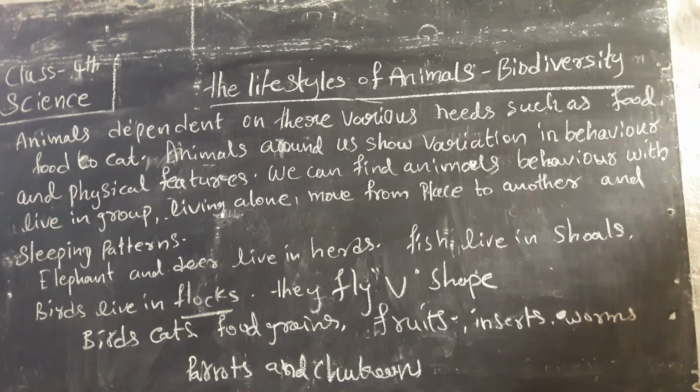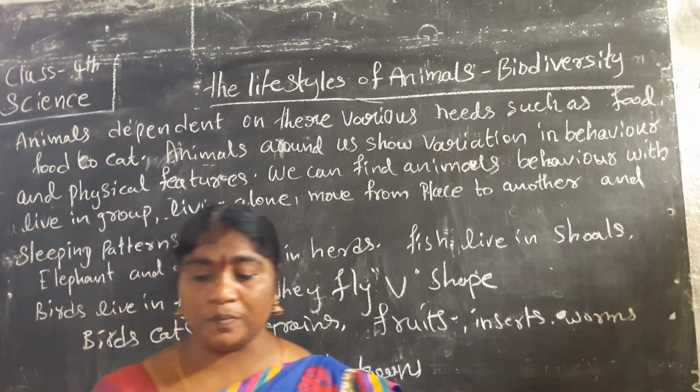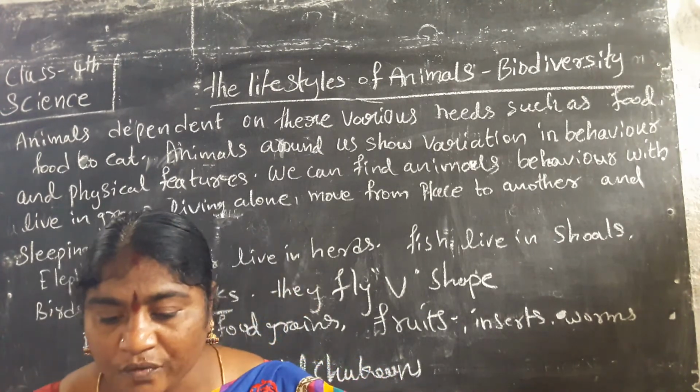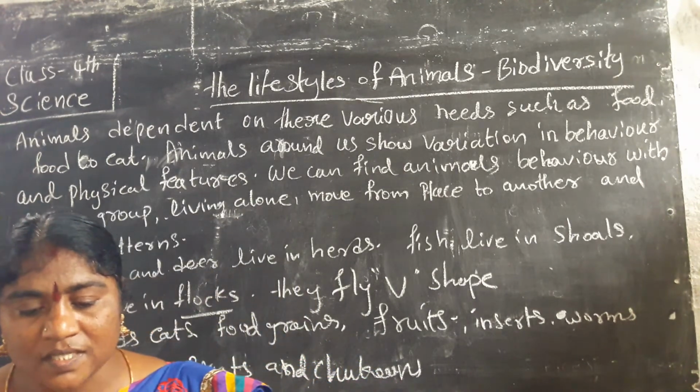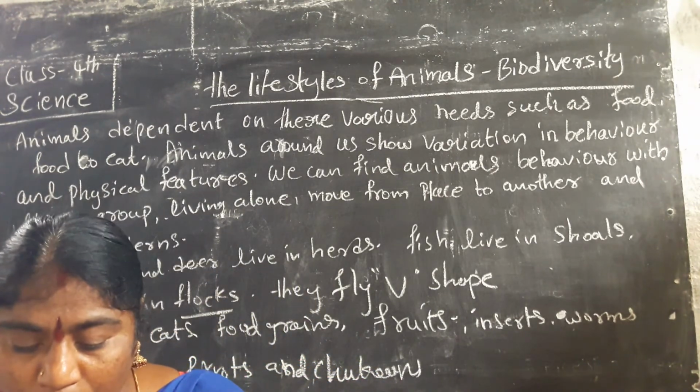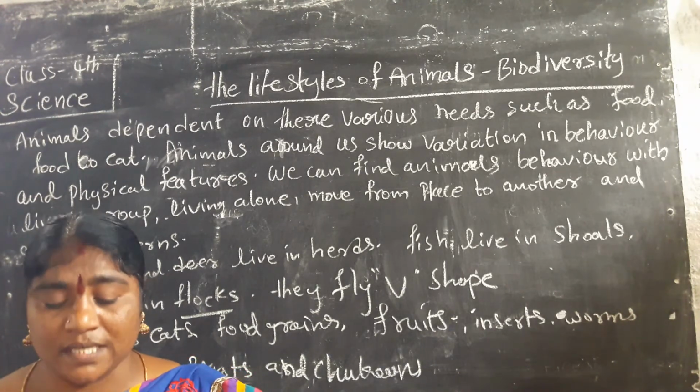Do you know anything, children? Can you find out? Yes, we have to learn up to here. How do animals live in groups? Animals that live in groups are called herds. Fish live in shoals. Birds live in flocks. And how many members are there in an elephant group?